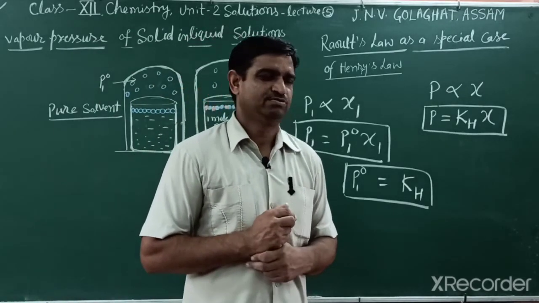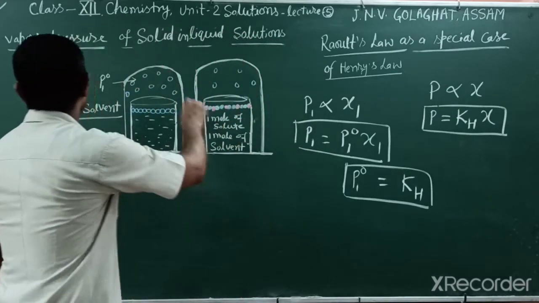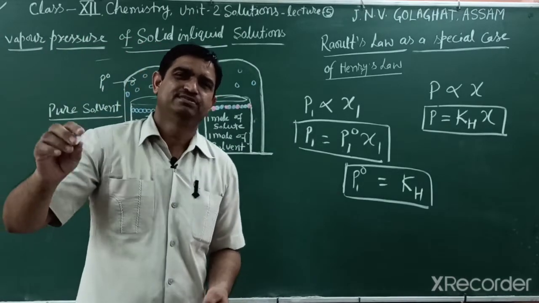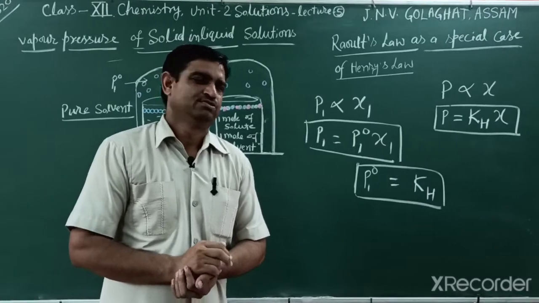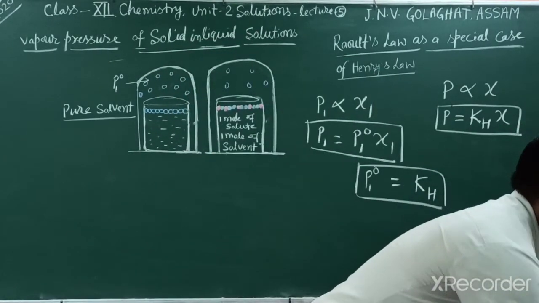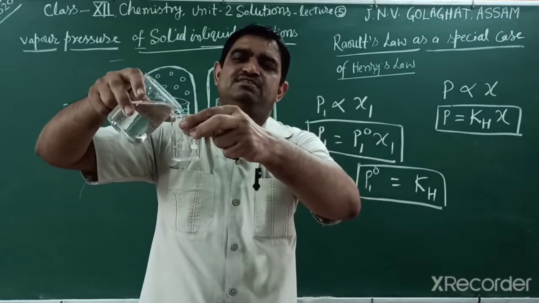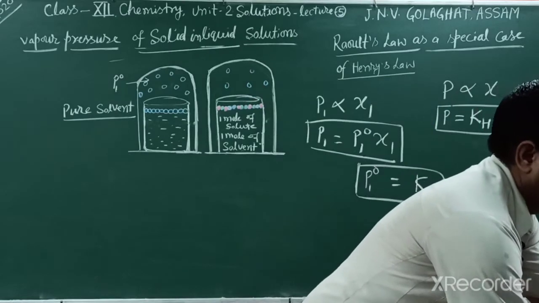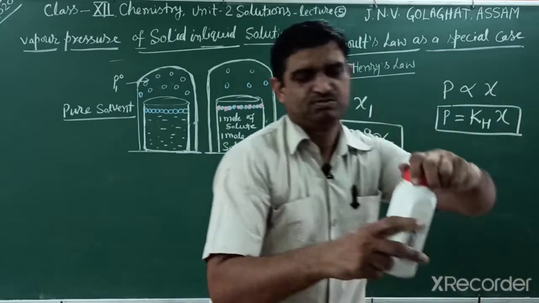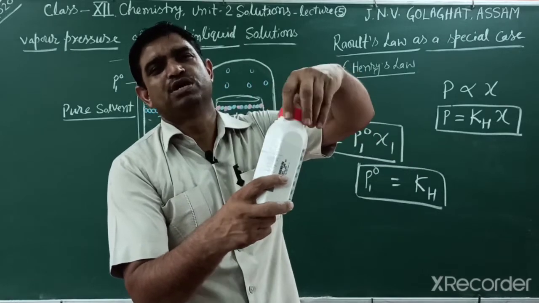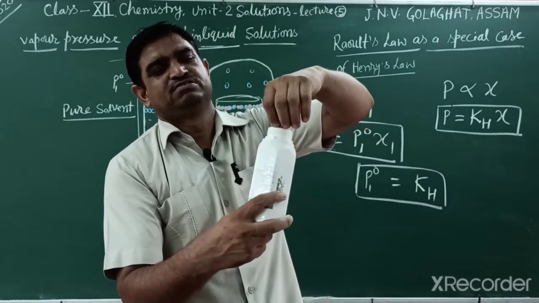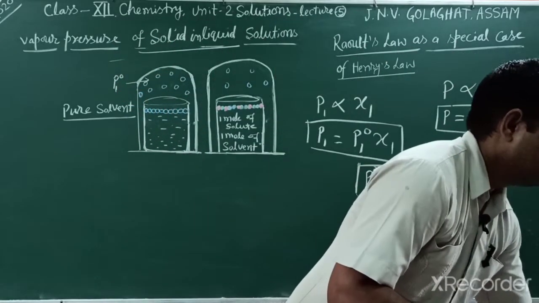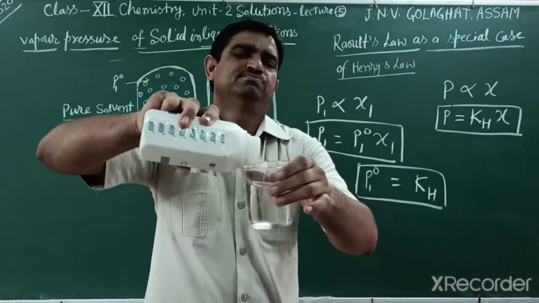Another case: if a non-volatile solute dissolves in the solution, what happens? Non-volatile means, if you dissolve any solid, that is non-volatile. For example, I take some water, and I put in this water sucrose, means sugar, or glucose, or urea.